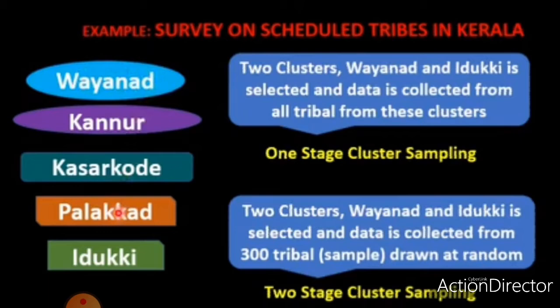habits and customs, etc. Then two clusters, that is Wayanad and Idukki, are selected and data is collected from all tribals from these clusters. It is called one-stage cluster sampling. So, in one-stage cluster sampling, the data is collected from all tribes from selected clusters. Then if two clusters, Wayanad and Idukki, are selected and data is collected from 300 tribals drawn at random, it is called two-stage cluster sampling. So, in two-stage cluster sampling, 300 samples are selected from selected clusters and data is collected only from these samples.